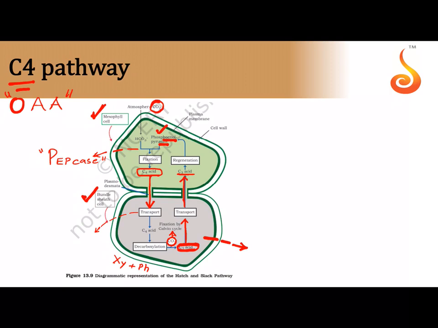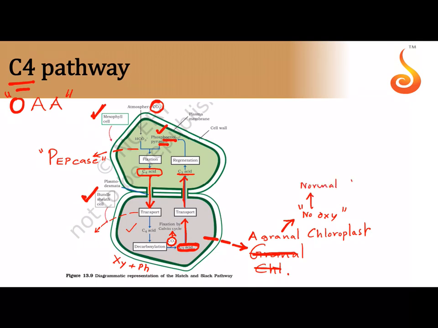The question is, why can't carbon dioxide fixation happen in the mesophyll cell itself? That is because the bundle sheath cells contain agranal chloroplasts, that means chloroplasts without grana. If there is no grana, there is no splitting of water, so there is no oxygen. Why do we need no oxygen conditions here? Because no oxygen conditions will allow the normal Calvin cycle to take place.